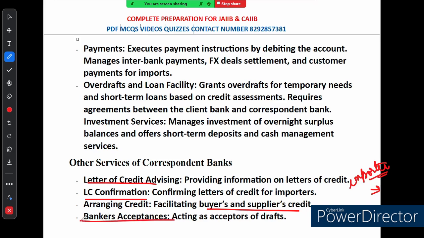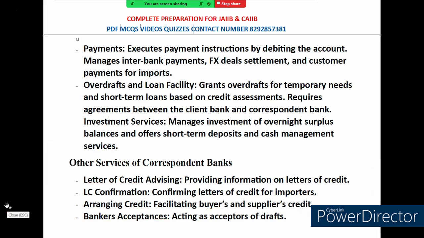Another service they offer is a banker's acceptance. This is when a bank agrees to accept a draft, which is basically a promise to pay a certain amount at a future date. By acting as an acceptor of this draft, correspondent banks help businesses to secure the financing they need to operate effectively. So these are the other services.